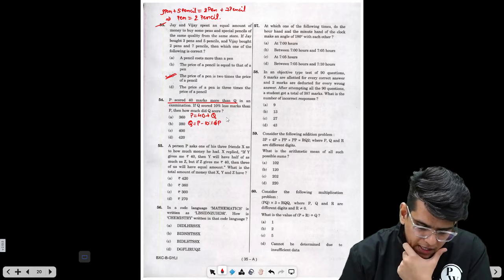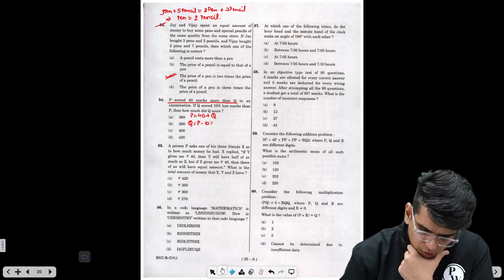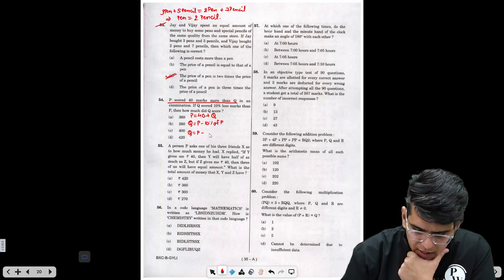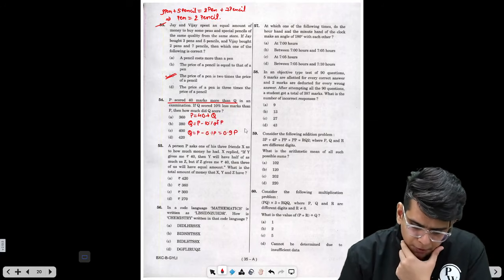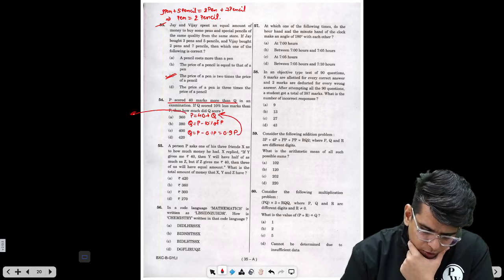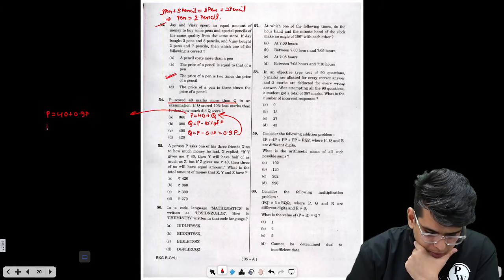So P minus 10% of P. Now, Q is nothing but P minus 0.1 P, that is 0.9 P. If you put 0.9 P in the first equation, you get P equals 40 plus 0.9 P. So P minus 0.9 P equals 40.